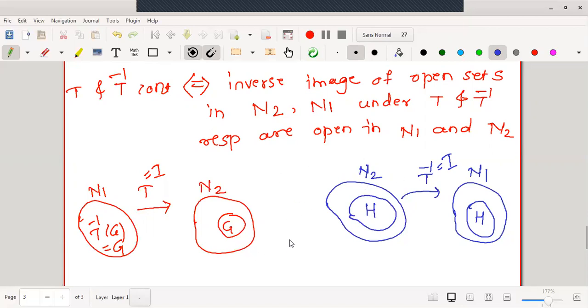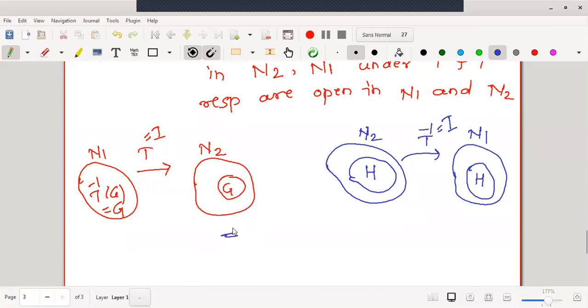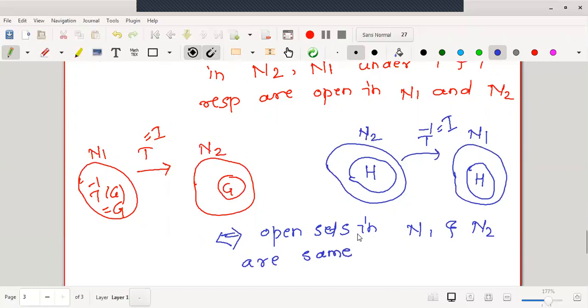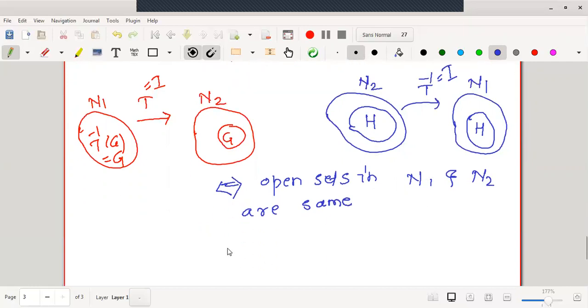Therefore, combining both statements, open sets in N1 and N2 are the same. If open sets are the same, they generate the same topology. Therefore, norm 1 and norm 2 induce the same topology.